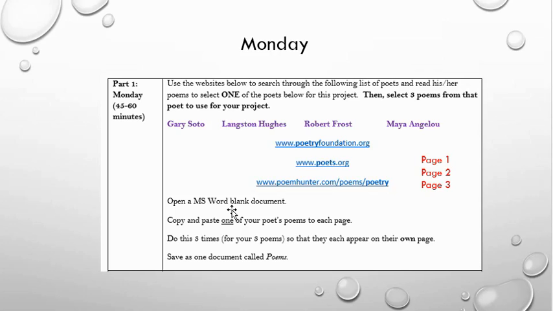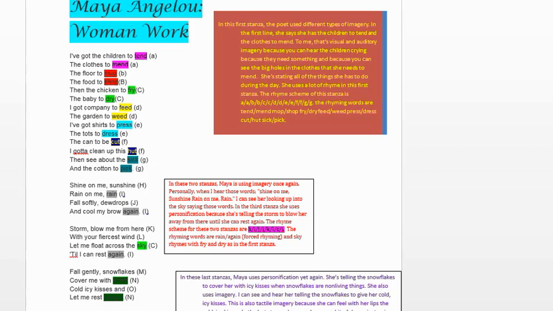Once you've selected one of those four poets, you need to find 3 of his or her poems. You're going to use the poetry sites below, Poetry Foundation, poets.org, or poemhunter.com, to find 3 of his or her poems. Once you've found 3 poems, you're going to copy and paste them to one Microsoft Word document. You want each of your poems to appear on one page at a time. A model for this is here.